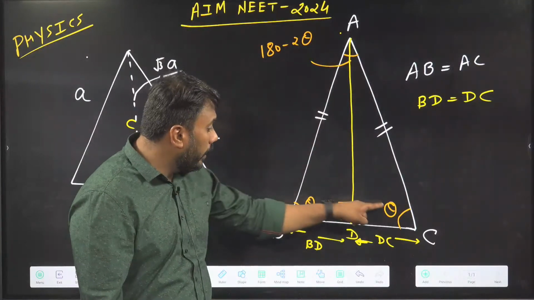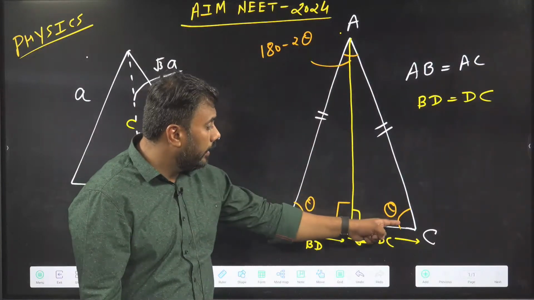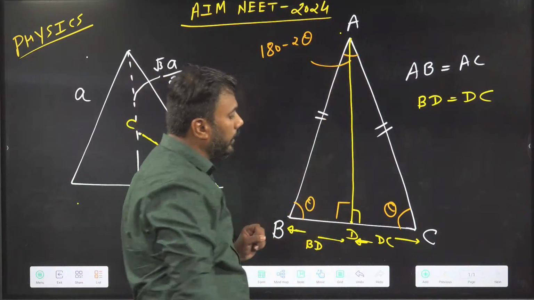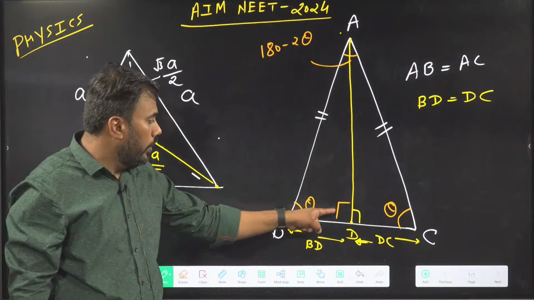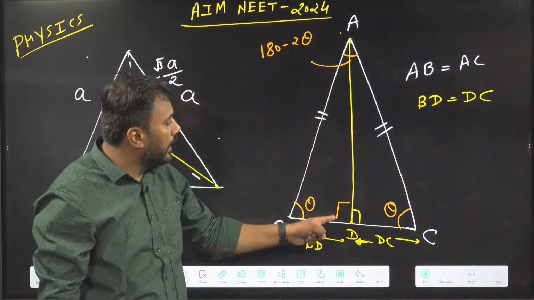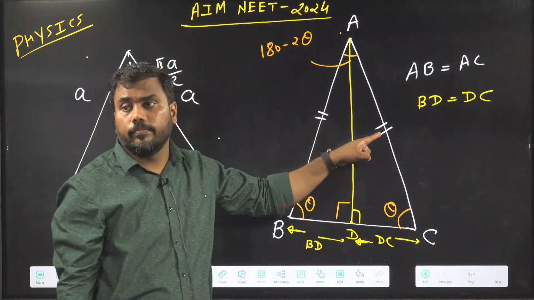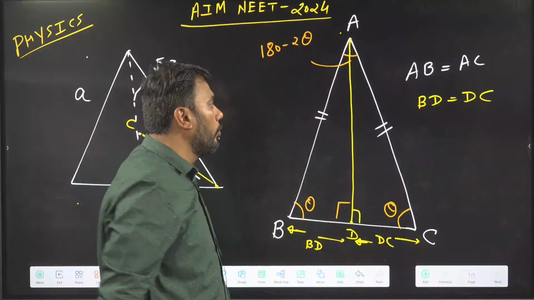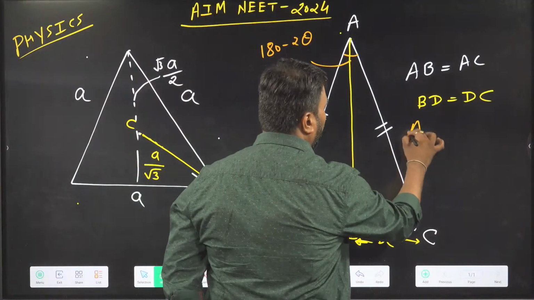In both triangles, here angle B is theta, here angle C is theta. And one side, AD, is common to the two triangles. So two angles are the same and one side is the same. Hence, these two triangles are congruent.